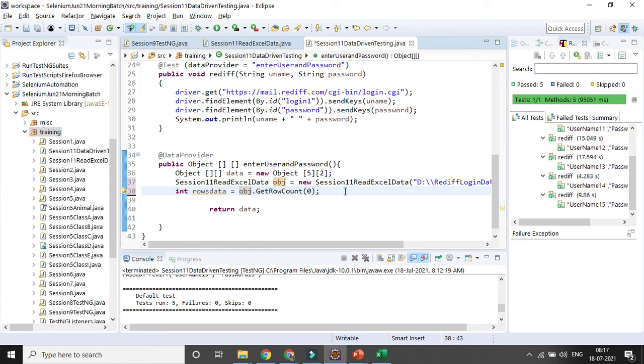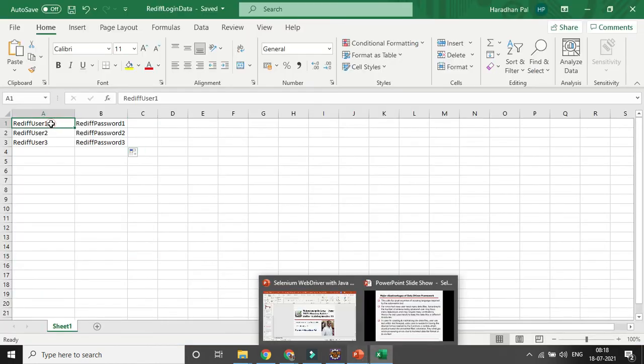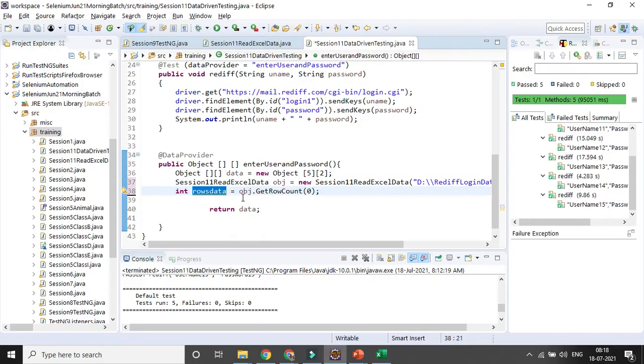Okay, now I need to read all the data. I already know how many rows there are, so definitely I will be creating a for loop, where I will be iterating the rows one by one. I will be going from row 0 to rows. Suppose in case there are 5 rows, I will be iterating 0 to 4. So I will be creating a for loop, iterating the rows data.